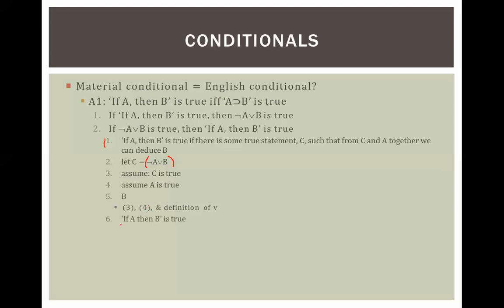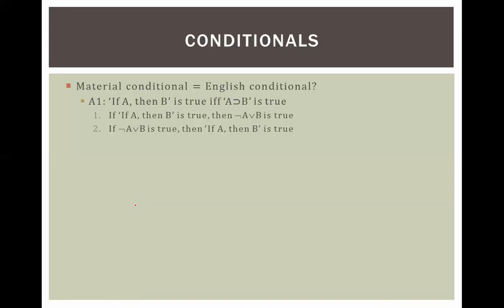So that means if A then B is true, from this, and this, right? Therefore, if not A or B, this one right here is true, if C equals not A or B, then if A then B is true, which we proved. So we prove number 2 now. So therefore, if we prove this one and we prove this one, we've also proved this one, the if and only if statement. So there it is. That is the one argument for why conditionals work.